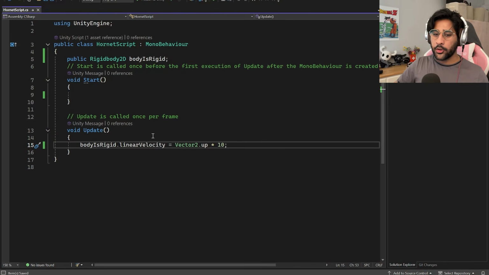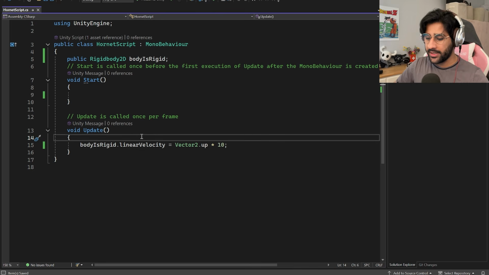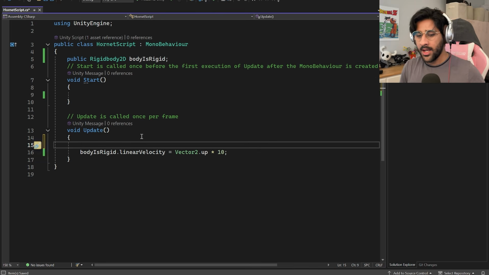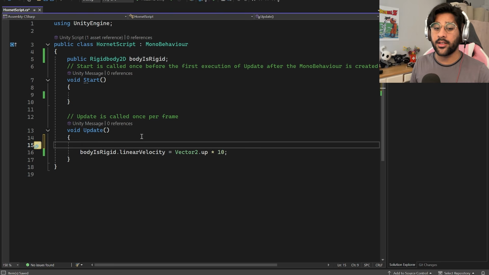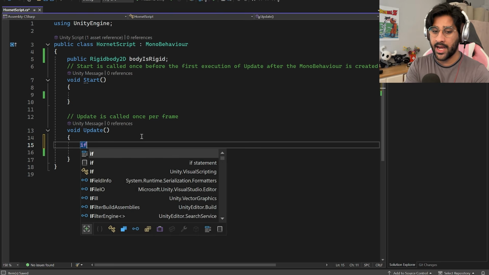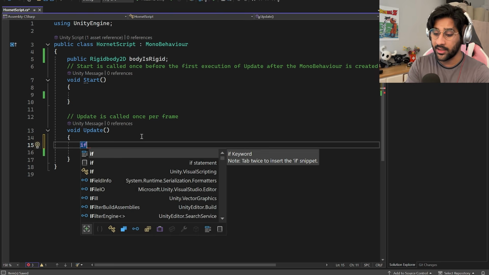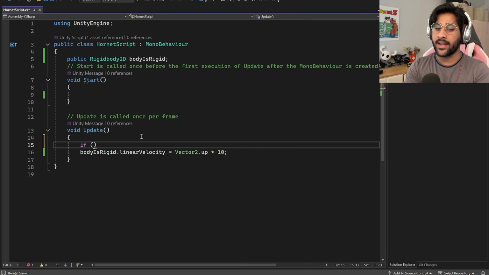Okay, now we're getting into the meat and potatoes of this thing with if statements. Apparently, if statements are the bread and butter of coding. That basically dictates how everything in this world works. So when I say if, I'm talking directly to Unity itself. So if, and then I can establish a condition. What I'm trying to do is I only want the velocity vector up thing to activate when I hit spacebar on my computer, right?